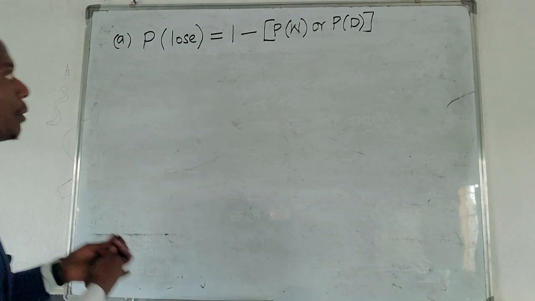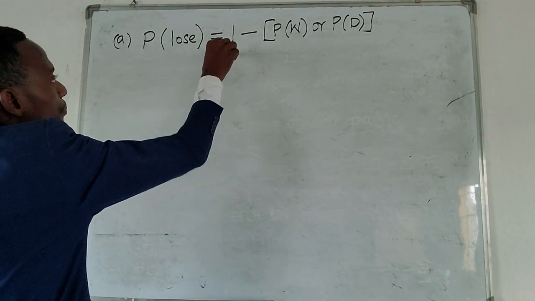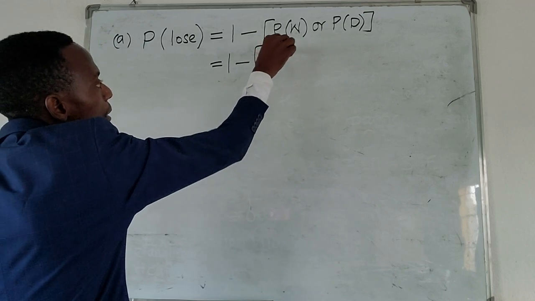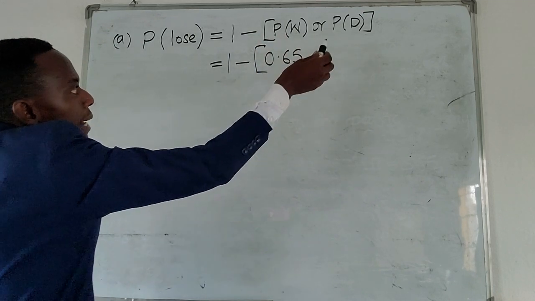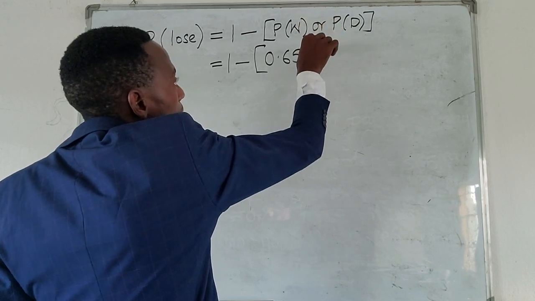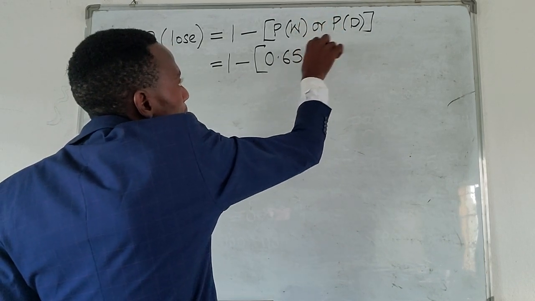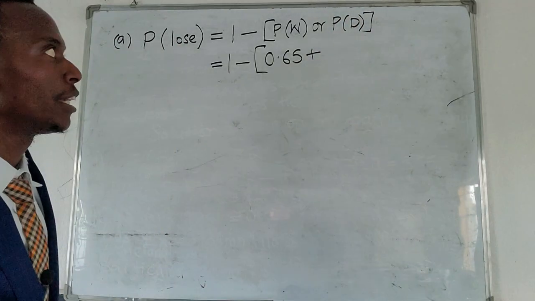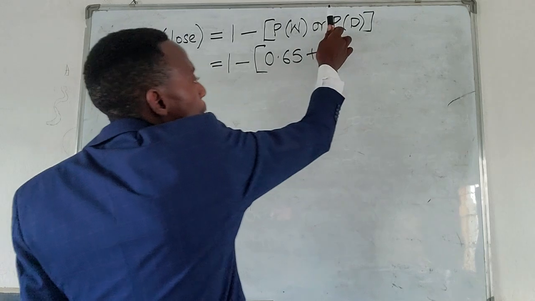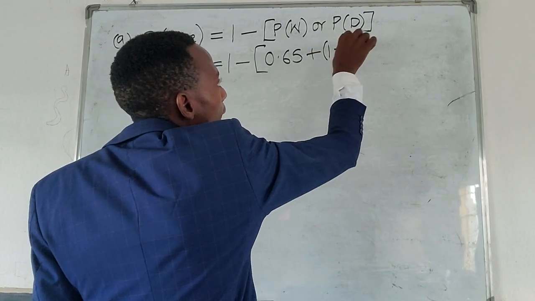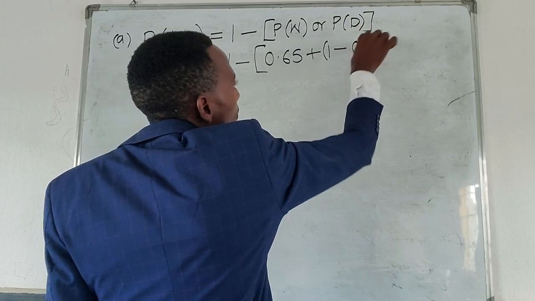But when we go back, we find that the probability of winning has been given to be 0.65, because 65% divided by 100% gives us 0.65, and then or in probability is plus. Now we have been given the probability of not drawing, so in order for us to find the probability of drawing, we have to subtract 1 minus 0.85.